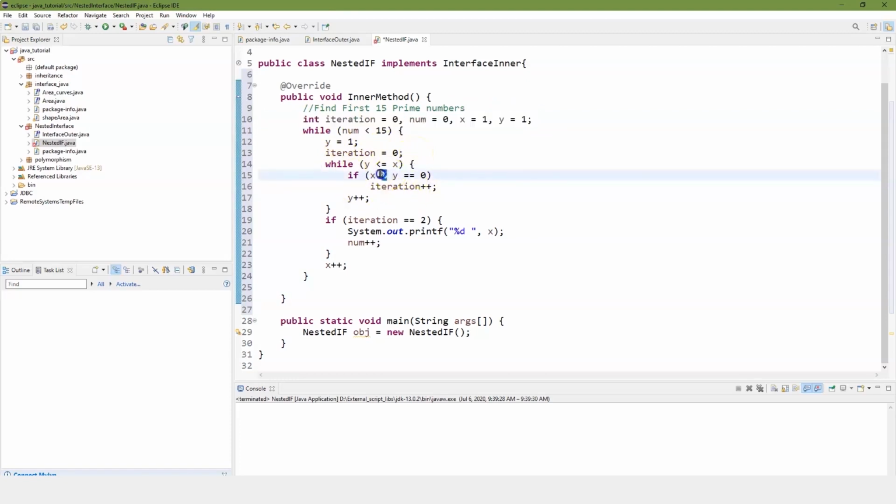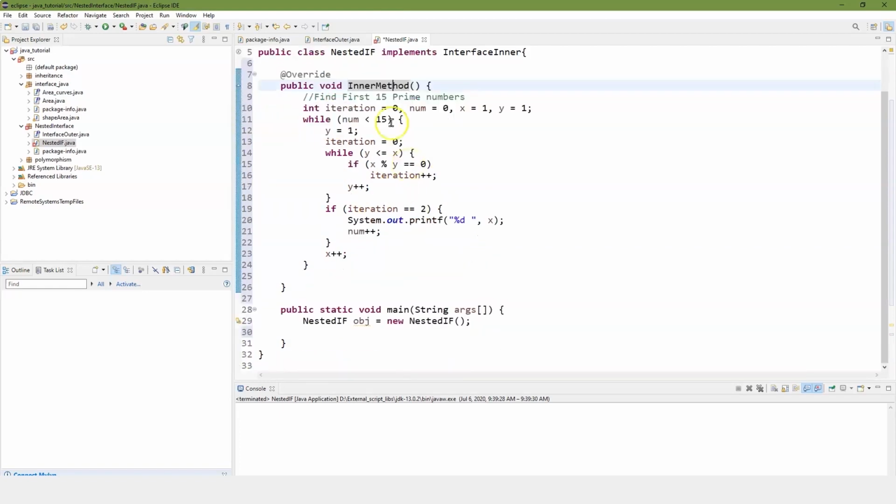And so forth. You can see here we're doing, if you divide, is there any leftover? If there is no leftover, then that means it's divisible. That's not a prime. Otherwise, if the iteration equals 2, system out is going to print the number, and then we're going to add another number to it and just keep looping through. So you can see right here, this is just a simple set of code, but there goes my error. My error is gone. That's what's important. We have our inner method. There's no more error on here because we've now included it. That came from our nested setup on here.